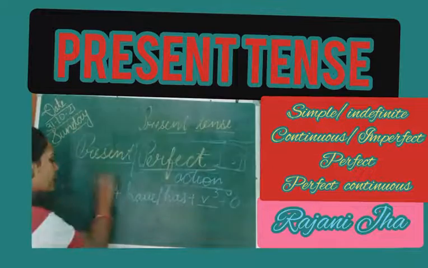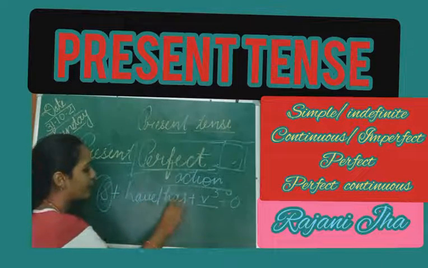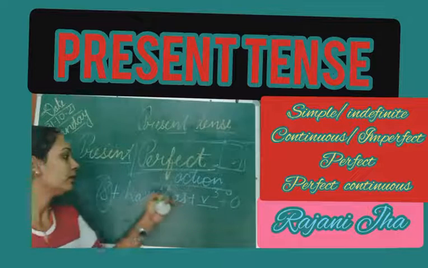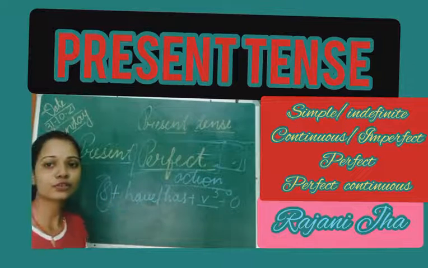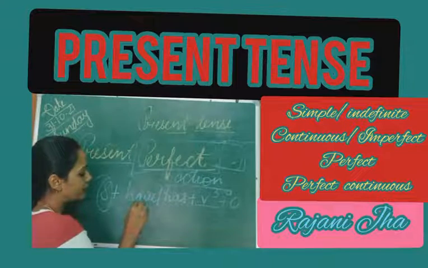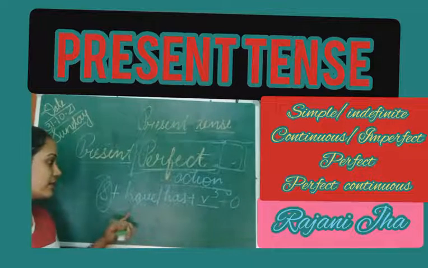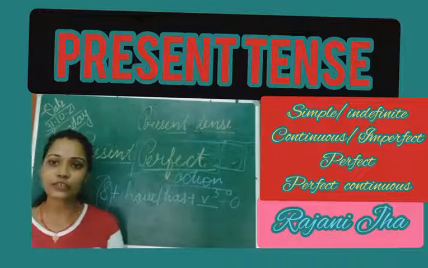But according to the subject, we'll use have or has. If it is third person singular number, it will take has. Other than that, if it is second person, first person, or third person plural number, it will take have. I don't think I need to explain these basic things, where to use have and where to use has. These are very basic things that everybody should know.